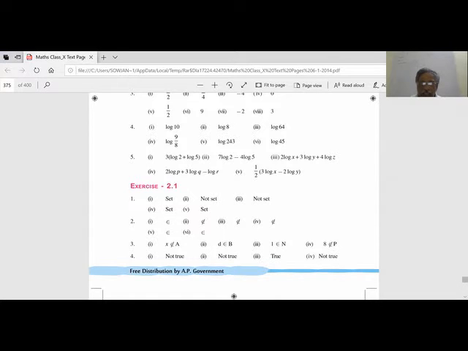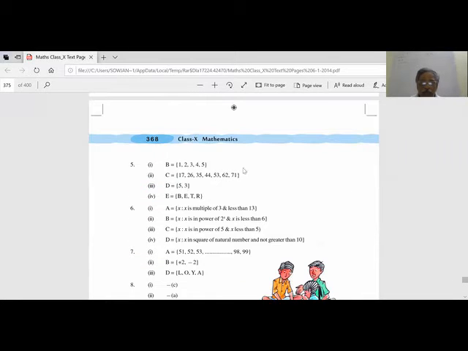Okay, I'm writing the set builder form. So x is a multiple of 3 and less than 13. This is some other way. First 4 multiples of 3, that's what we have written, or it can be written as x is a multiple of 3 and less than 13. So what are the multiples of 3 less than 13? 3 ones are 3, 3 twos are 6, 3 threes are 9, 3 fours are 12. Like that. Second one is x is in 2 to the power of x and x is less than 6.